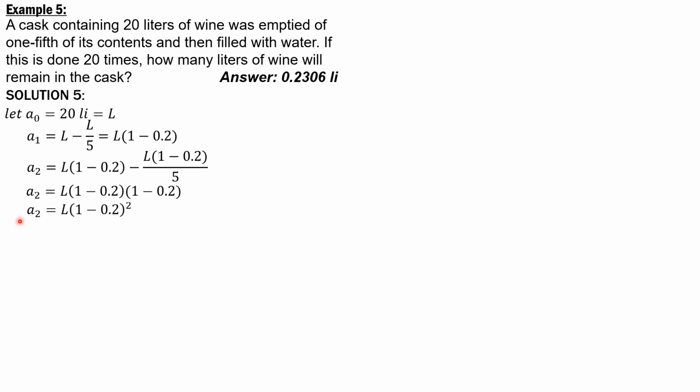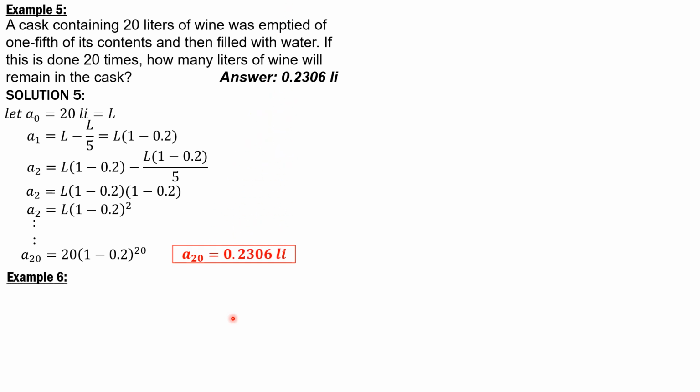So the formula, therefore, after the 20th drawing and replacement, we have A sub 20, so that is L times quantity 1 minus 0.2 raised to the 20, same as that subscript there. So A sub 20 is 20 times quantity 1 minus 0.2 to the 20. Take note that L is 20 liters initially. So the number of liters of wine remaining in the cask is equal to 0.2306 liter.